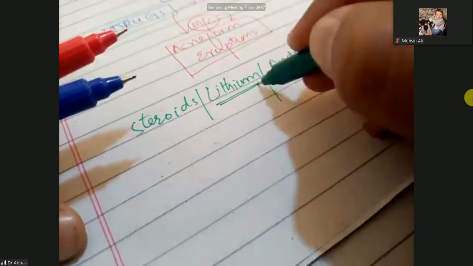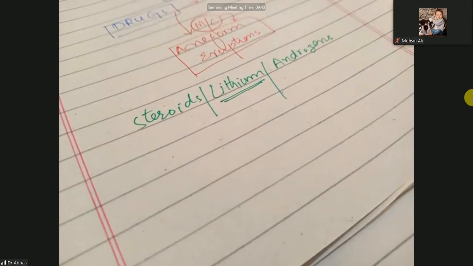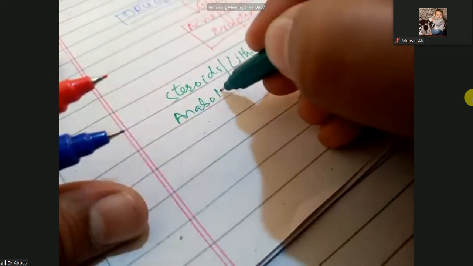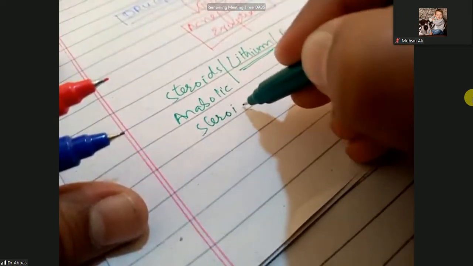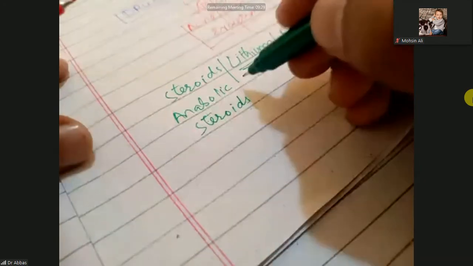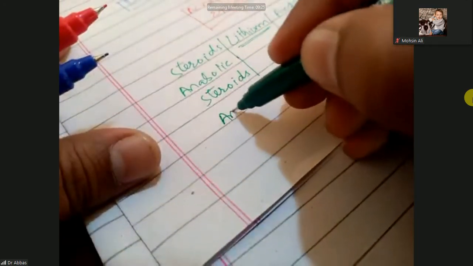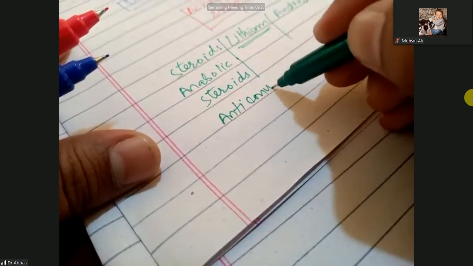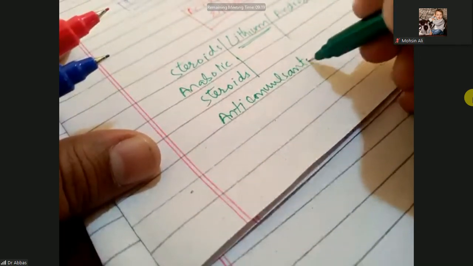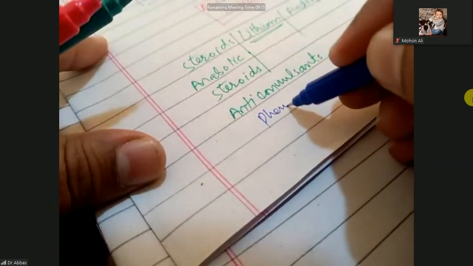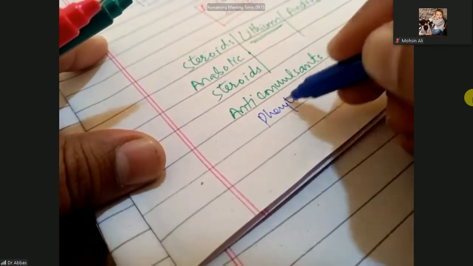Lithium is a mood stabilizer. Androgens and anabolic steroids, which gym lovers use. There are also anticonvulsants like phenytoin and carbamazepine.